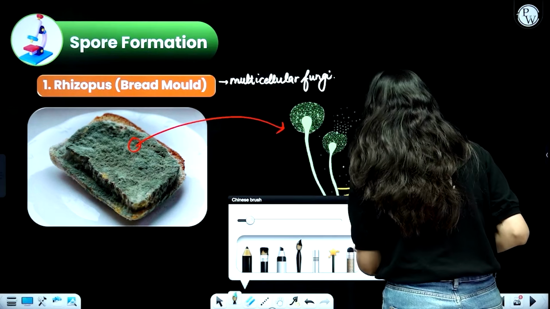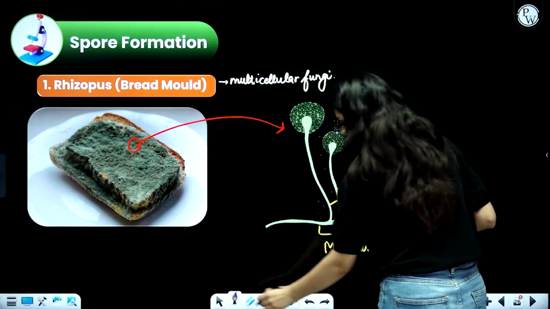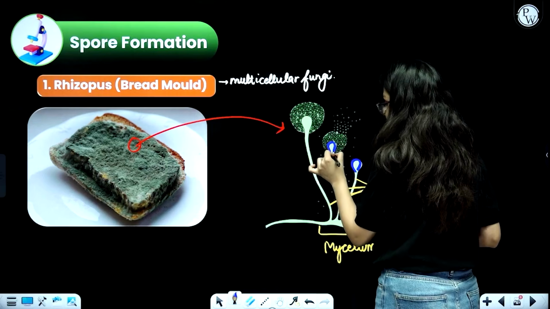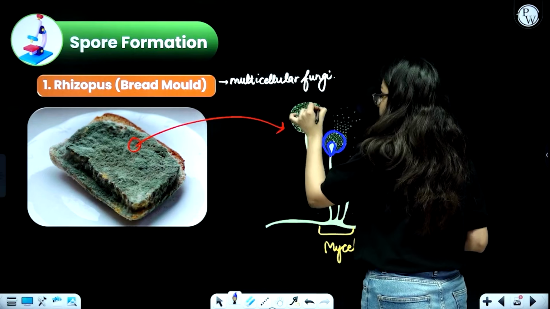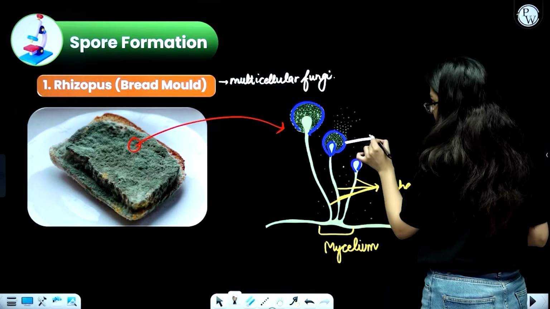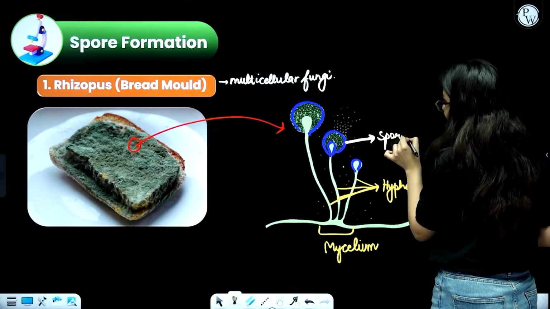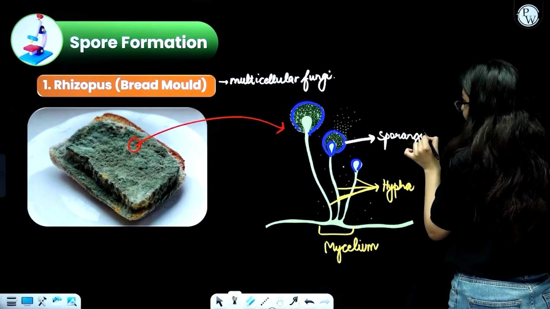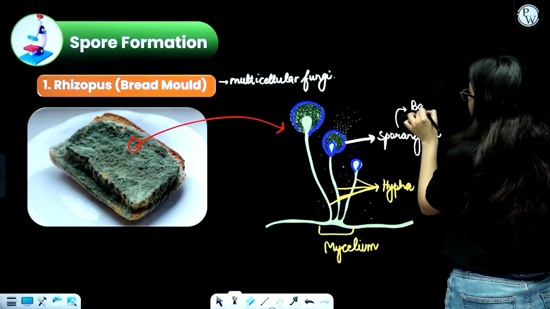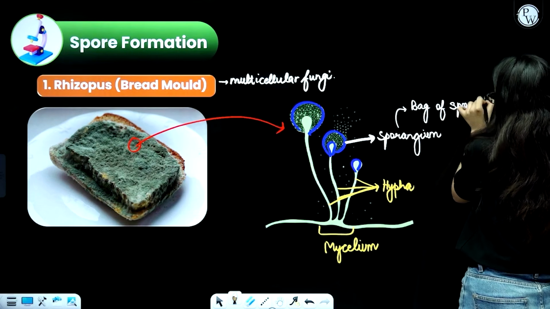On this hypha, can you see that there is a balloon-like structure? This balloon-like structure on the hypha, can you see? This, beta, is actually called your sporangium. This particular structure is termed a sporangium. This represents the sporangium, and a sporangium is actually a bag of spores, just like your bag has books. So this sporangium is also like a bag of spores. There will be many spores inside this bag.